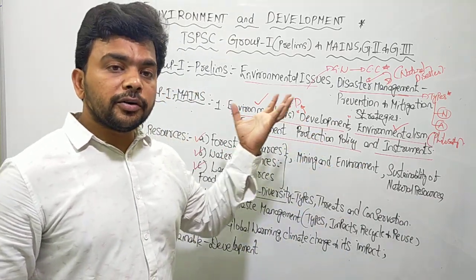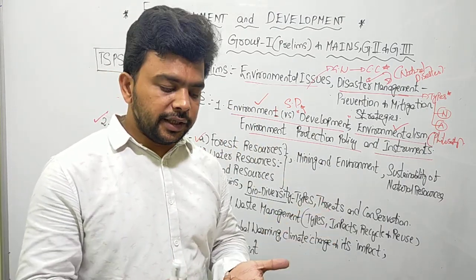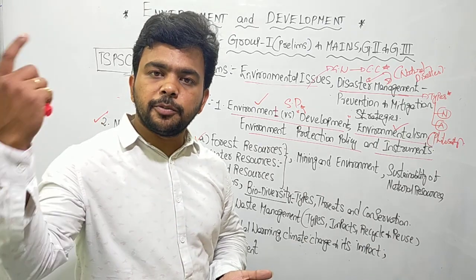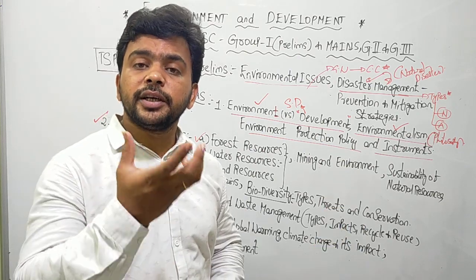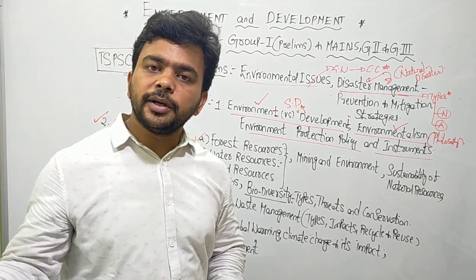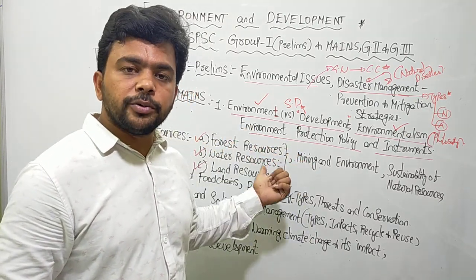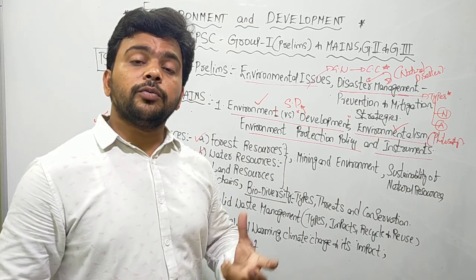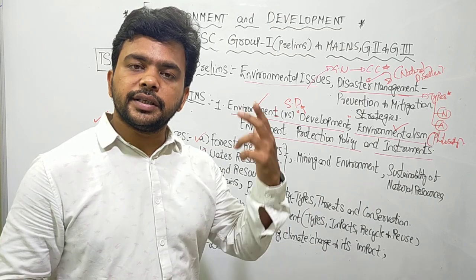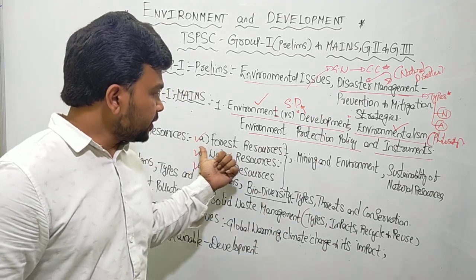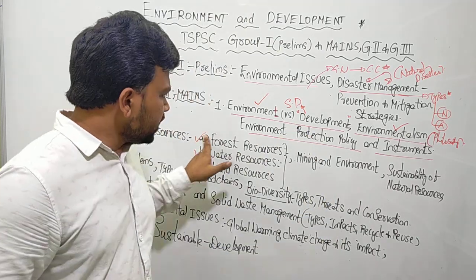How is the government of India utilizing these forest resources? For example, timber: is it used domestically or for export purposes? If it is used for export, how much revenue is the government getting, at the Indian government level or state government level? What is the value addition to the forest resources? For minor forest produce, what kind of value is being added? What is the role of the environment ministry and the tribal affairs ministry, at the central and state government level, in the protection and conservation of forest resources and their sustainable utilization? All these aspects are there.